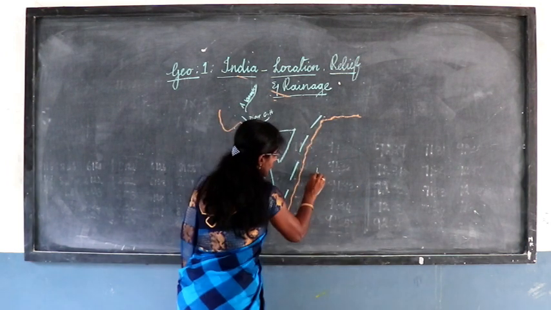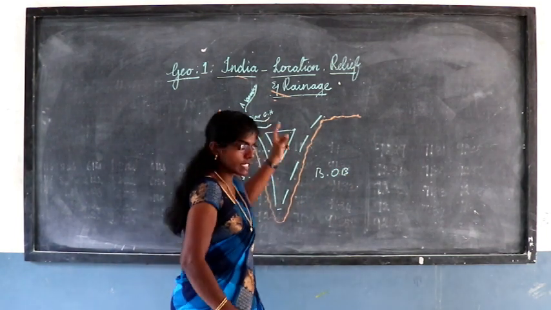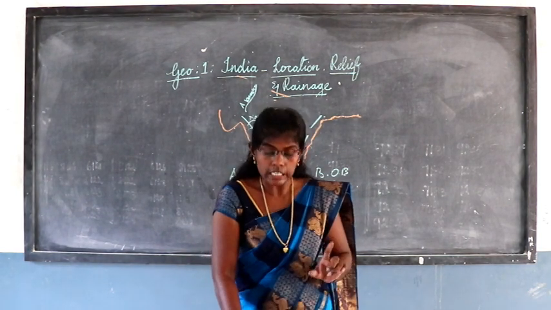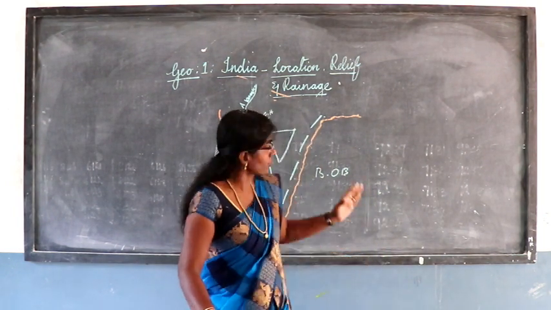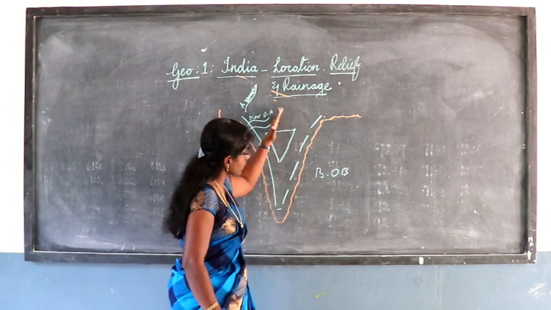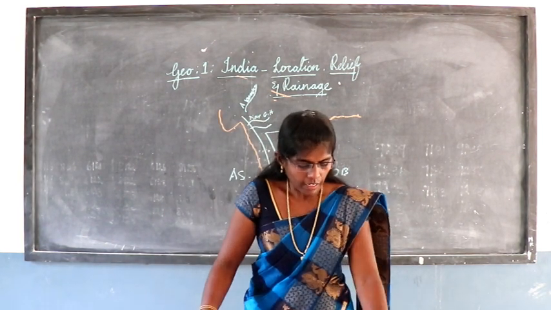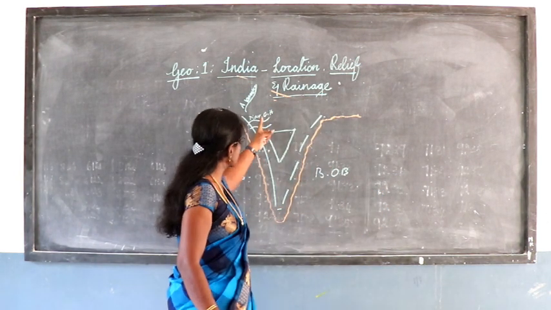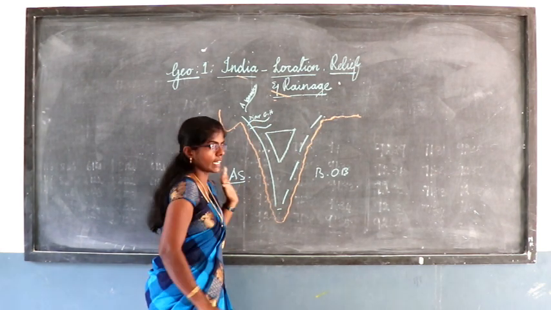You can see the Bay of Bengal on the eastern side and the Arabian Sea on the western side. These are the rivers I have mentioned: Mahanadi, Godavari, Krishna and Kaveri. All these major rivers lie to the south of the Vindhyas and flow eastward and join the Bay of Bengal. The Narmada and Tapti, situated south of the Vindhyas, flow westward into the Arabian Sea.